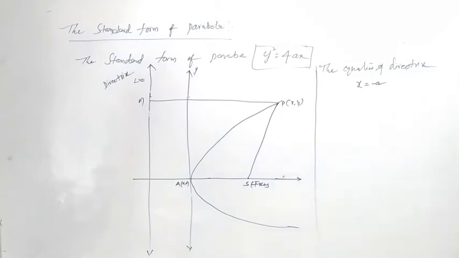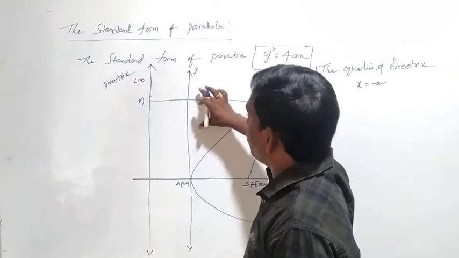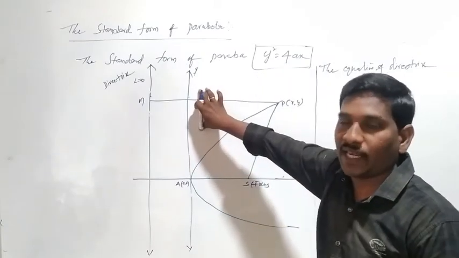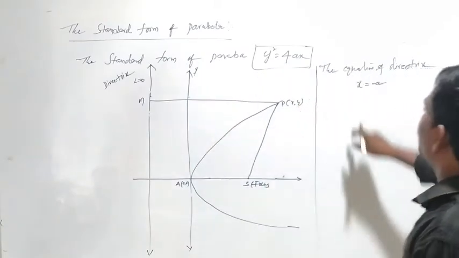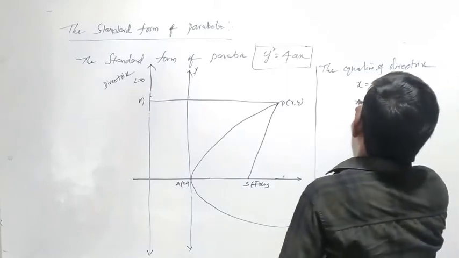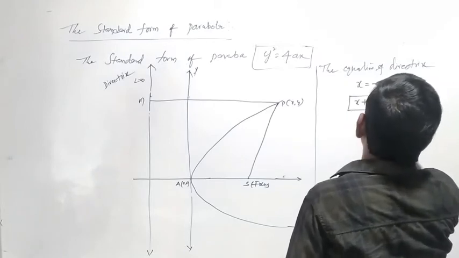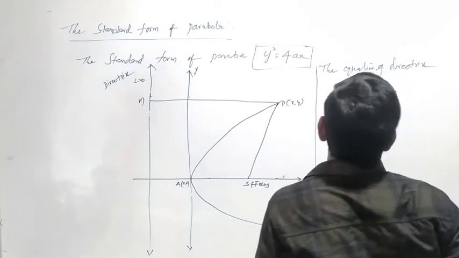Why? Because the directrix is parallel to the y-axis. That's why the equation of the directrix is x equal to minus a, that means x plus a equal to 0.